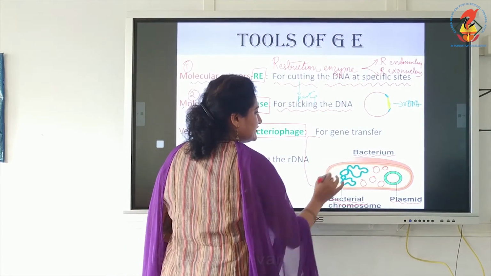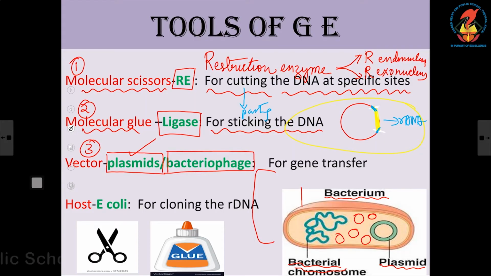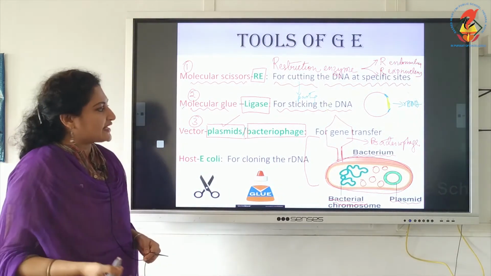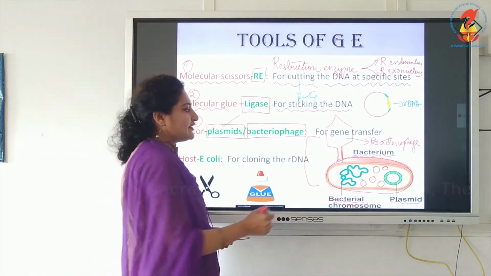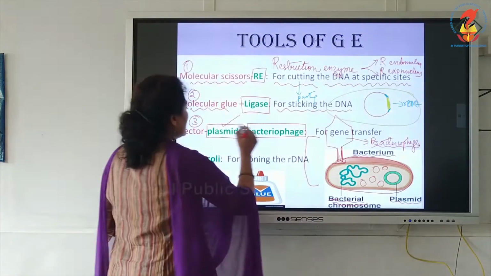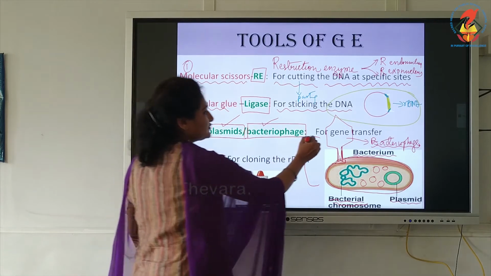Bacteriophages are viruses invading bacterium, and we have learnt in Hershey and Chase's experiment. It is a virus. So, I am just drawing the virus which is represented there. So, let this be the virus. This virus which invades a bacterium is known as bacteriophage. There are three types of viruses: the virus that invades plants, virus that invades animals, and the virus that invades bacterium. When they invade bacterium, they are called bacteriophage.